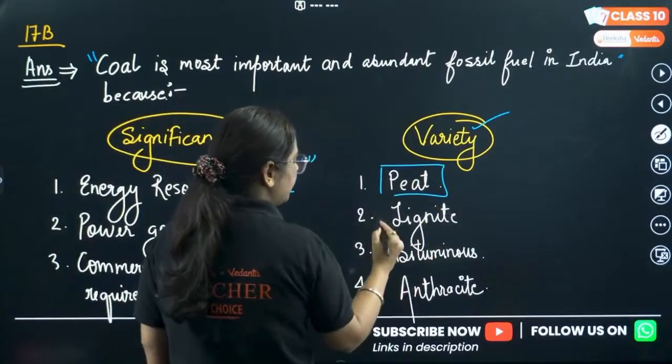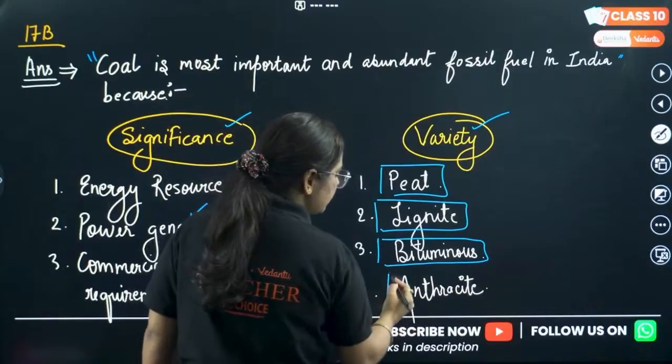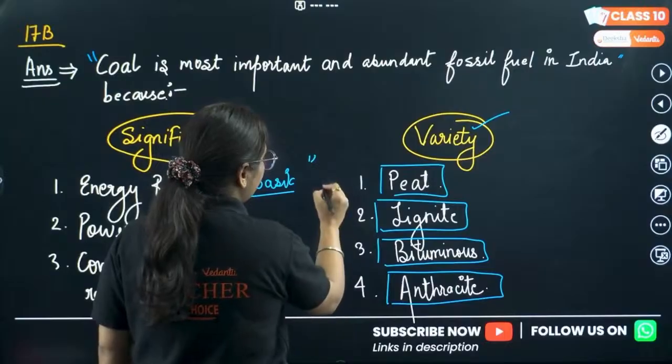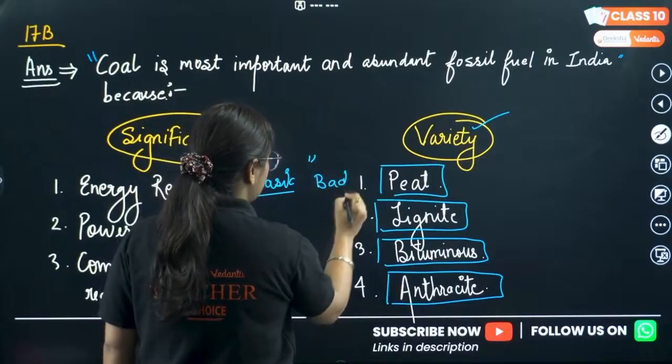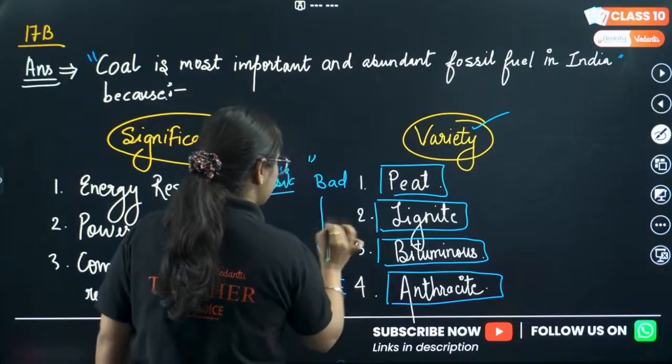we have peat. 4 types are there. We have peat, then we have lignite, we have bituminous and anthracite. Moving from bad quality to the best quality.